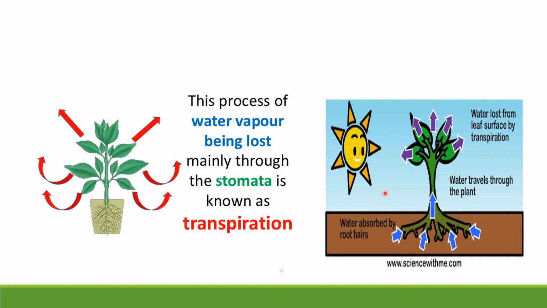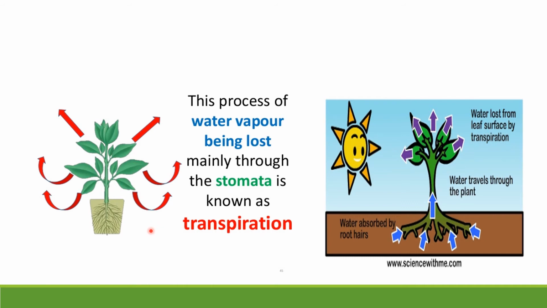But what about the remaining water? The remaining water comes out of the leaves, right? The excess water comes out of the leaf pores. Leaves have pores, which are called stomata. From the stomata, water comes out of the leaves in the form of water vapor.